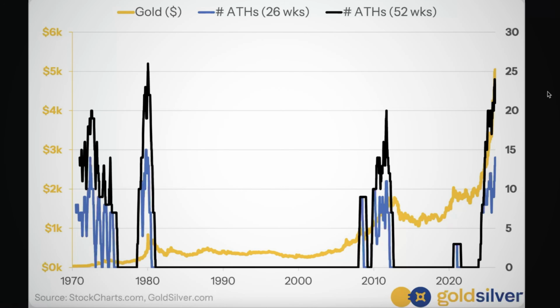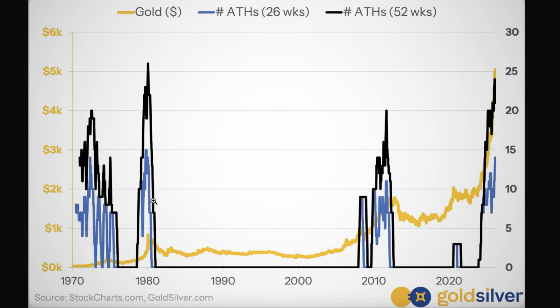I have a chart here that is showing similar information to what we were just looking at. We have the price of gold in gold, but instead we're looking at the all-time highs through a different lens. We have a blue line and a black line, and they're both answering a similar question. The blue line is saying how many weekly all-time highs there were in the last 26 weeks. So basically looking back about 6 months and just counting up how many weekly all-time highs there were and plotting that. And the black line is doing the same but over twice the period of time, 1 year. And so of course the black line is always going to be higher than the blue line.